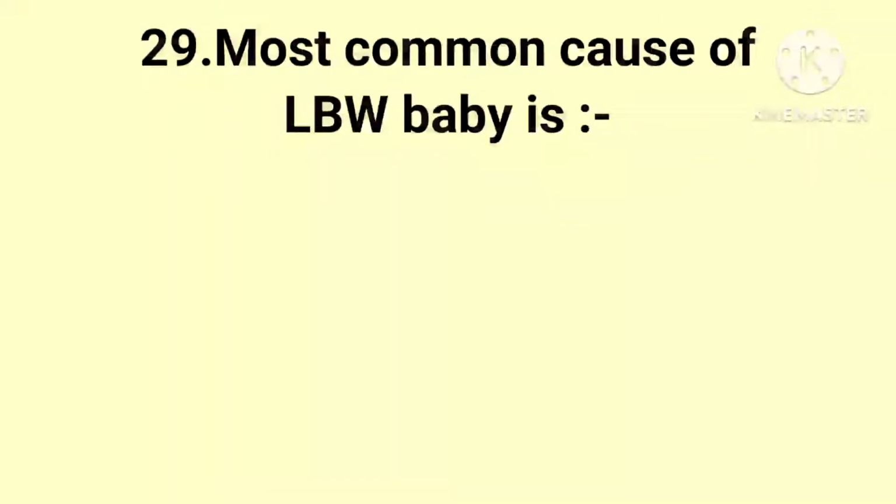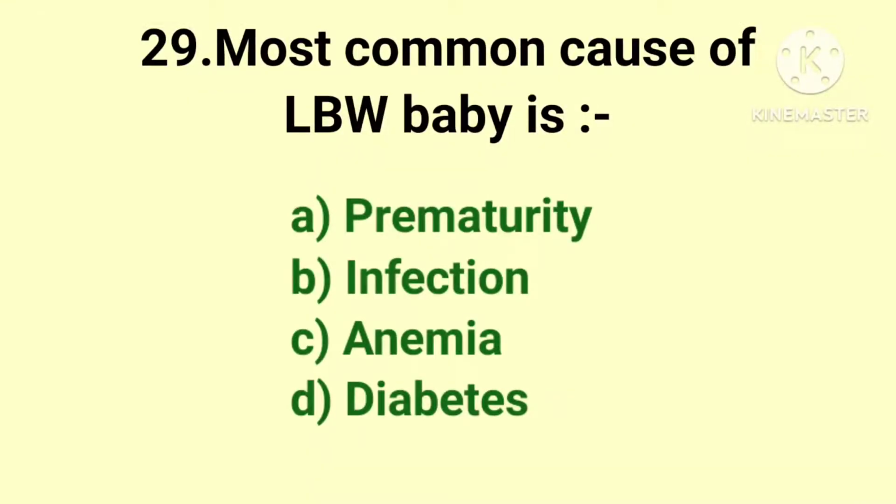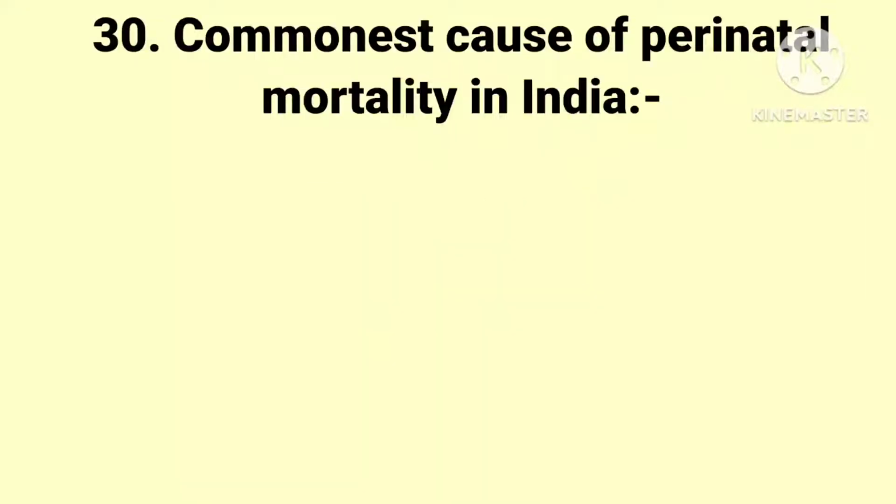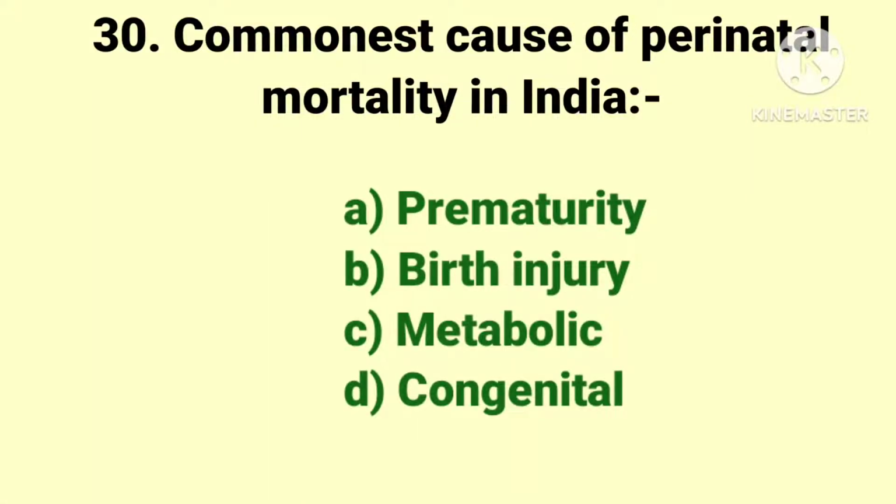The next question, most common cause of low birth weight baby is, the options are prematurity, infection, anemia, and diabetes. And the answer is prematurity. The next question, commonest cause of perinatal mortality in India. The options are prematurity, birth injury, metabolic, and congenital. And the answer is prematurity.